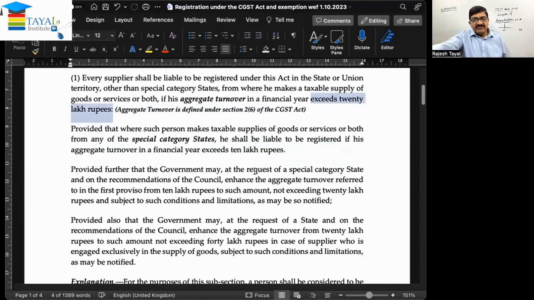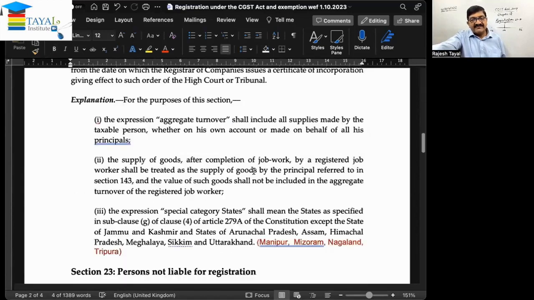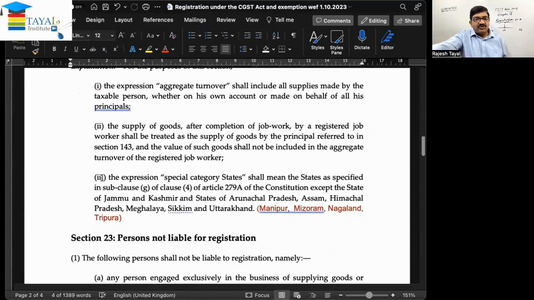Now, what is meant by special category states? This is defined at the end. A special category state shall mean the states as specified in sub-clause G of clause 4 of article 279A of the Constitution, except the state of Jammu Kashmir.